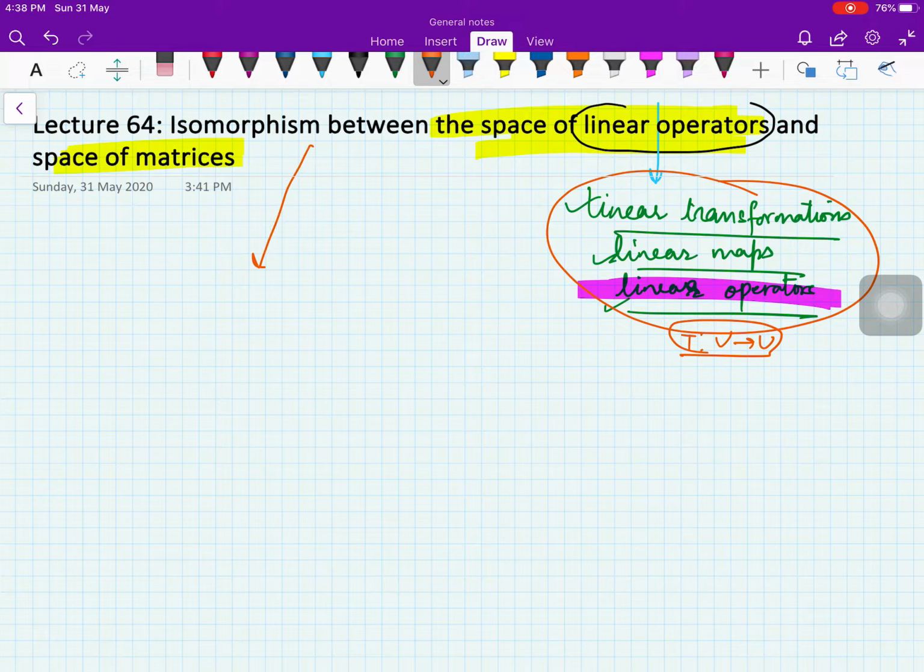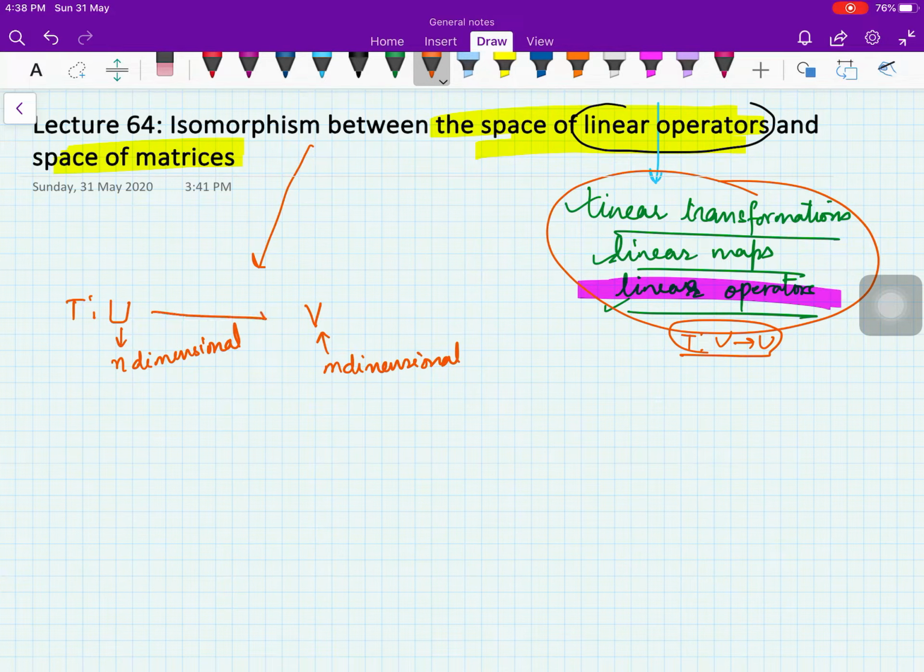Now here what we are saying is that you have a vector space U of say n dimension, and then you have a vector space V of say m dimension, right?